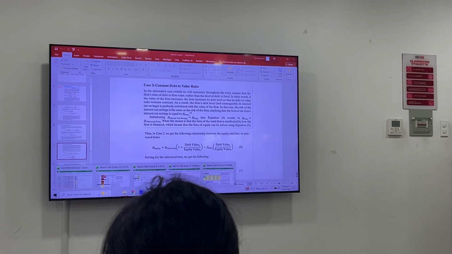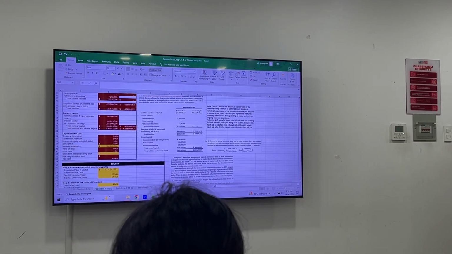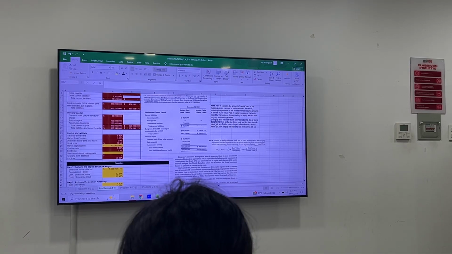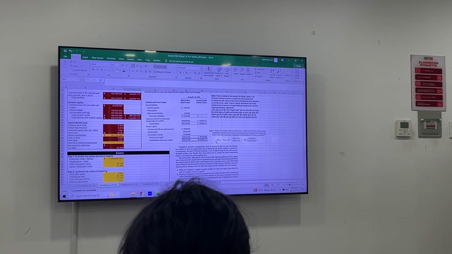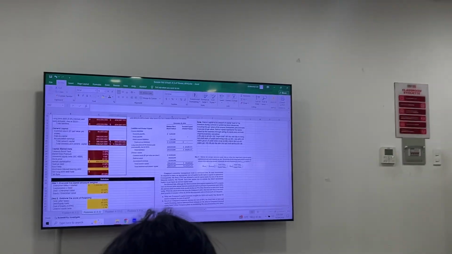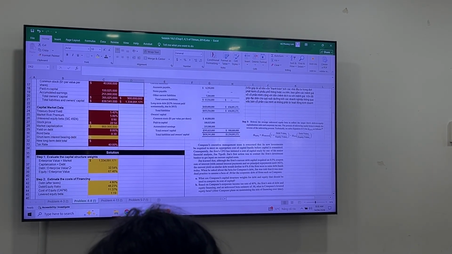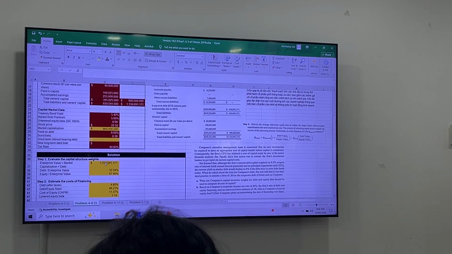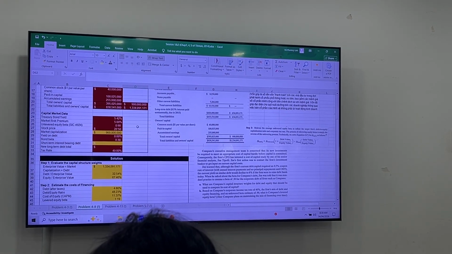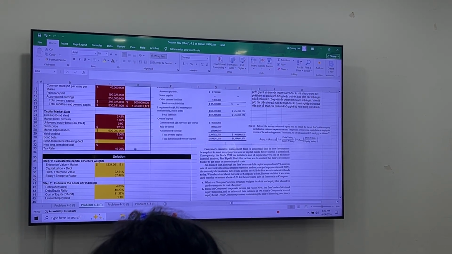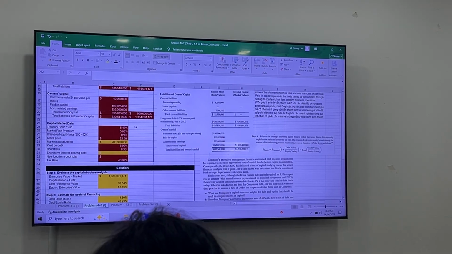So in that question, we have the information about the firm, right? And then we need to find out the company's capital structure weights for debt and equity. So of course, as presented, we use the market value. Okay, we don't use the book value of equity or book value of debt for the calculations.